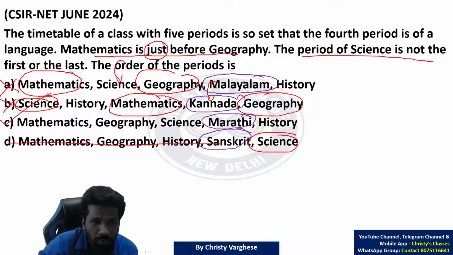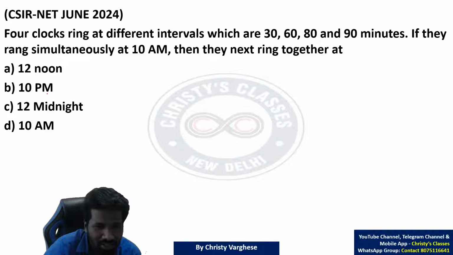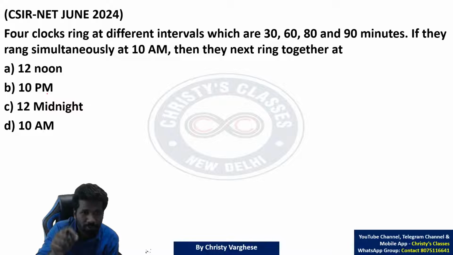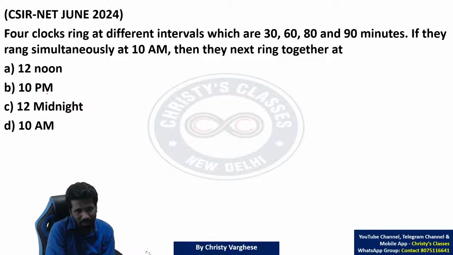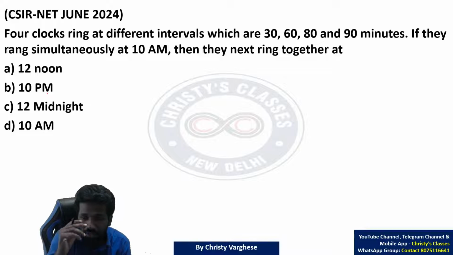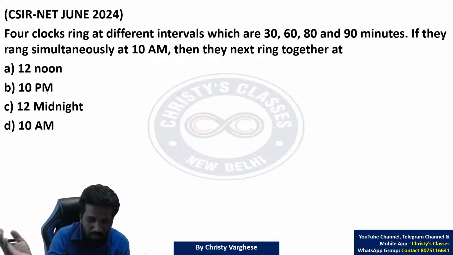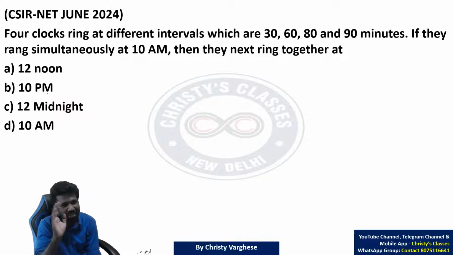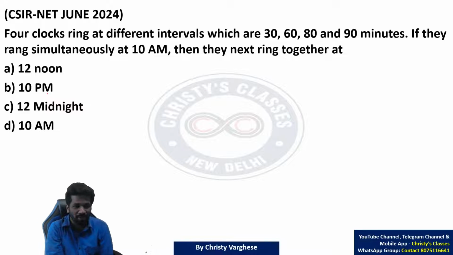Super easy question. Even this was a repetition of a practice question. I have made you practice it before the exam. There, instead of 30, 60, 90, 80, that was some other number. Even in my book, in my practice questions, the question was like Shamir, Mahesh and Sriram were running a race, where one person finishes in 12 minutes, another in 15, completing the round. Likewise, there is a question. The same repetition I asked in CSIR-NET.